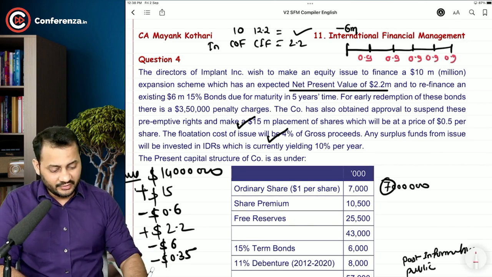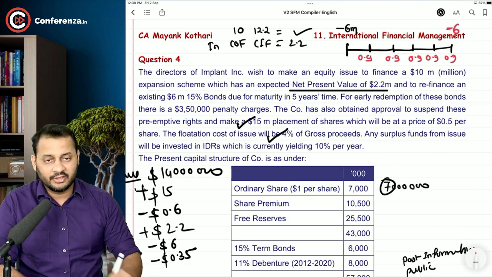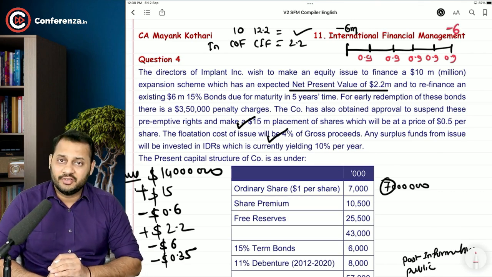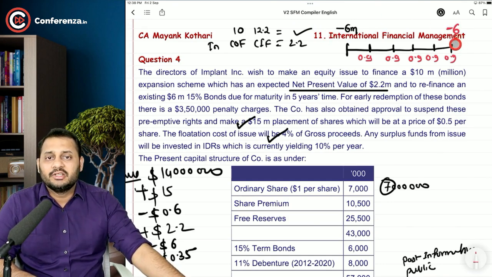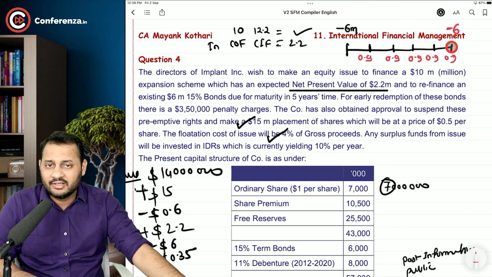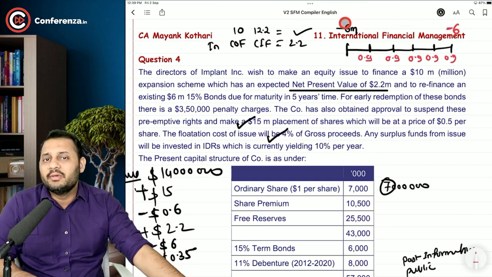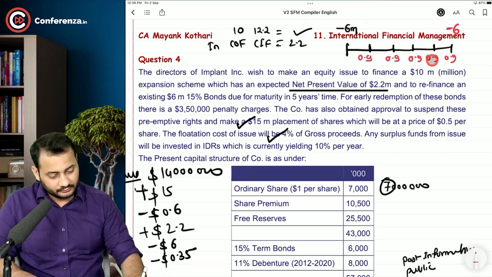Also you are saving an outflow of $6 million at the end of 5 years, because you have already made this outflow or redemption here. Otherwise you would have to make the redemption at the end of 5 years, right? Now you don't have to make this redemption because you have already made it. So these are the savings that you need to consider.